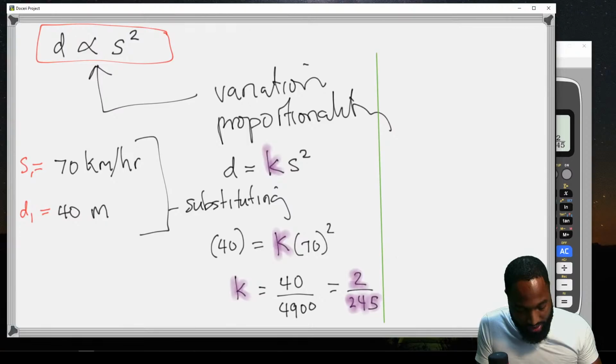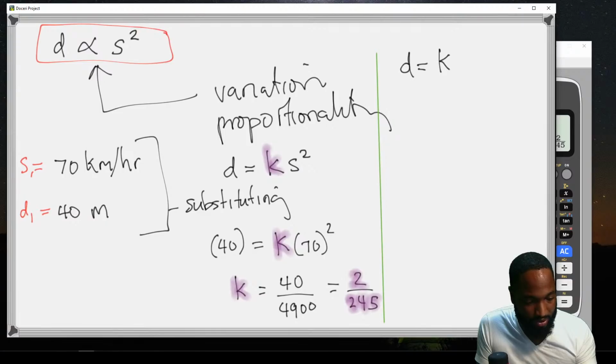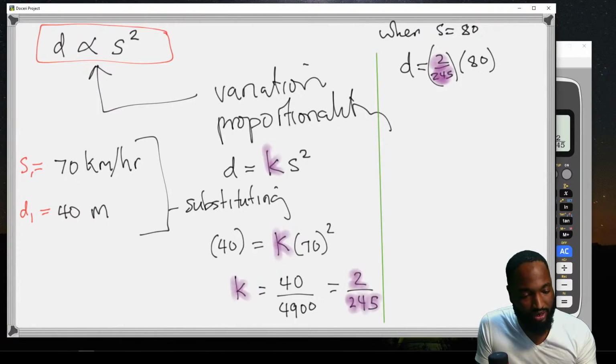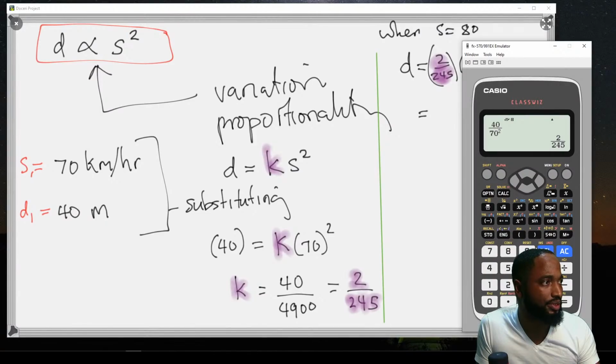So what distance is required to make the car stop? So the distance required to make the car stop when the speed is 80, you put the 80 here, but you don't need to put K anymore. We figured out what K was. K was 2 over 245. Understand? So we substitute out K because we figured out what K is. And that's the whole part with finding what K is, and let your calculator take over now. So in the end, you'll end up with 160, is it, over 245?